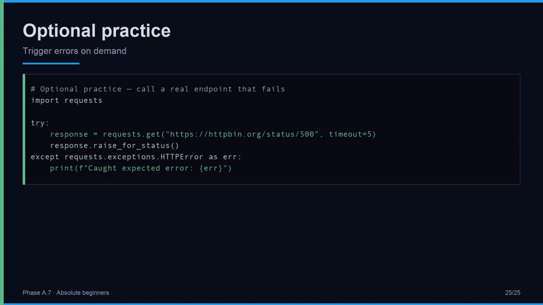For practice, call httpbin.org/status/500. It always returns a 500 status. Wrap the call in try and except, call raise_for_status, and watch the HTTP error fire. Then try the URL with status/404 to see a different error. This is a safe playground for failure, every problem you might encounter, on demand. Practice until catching errors feels automatic.